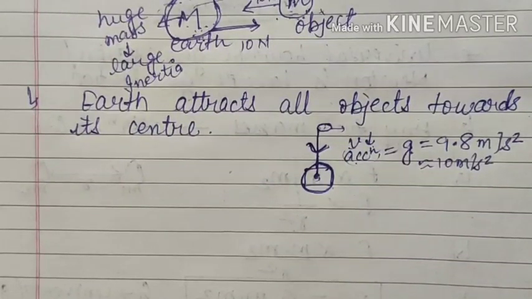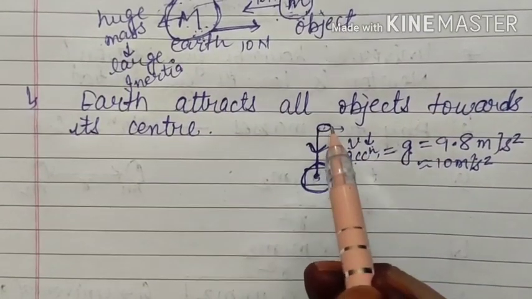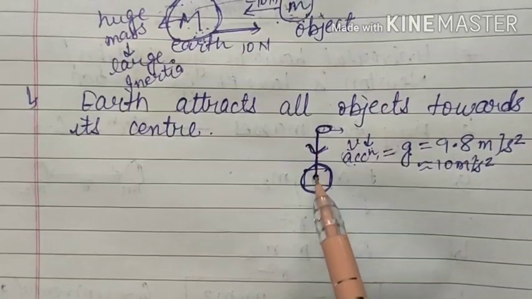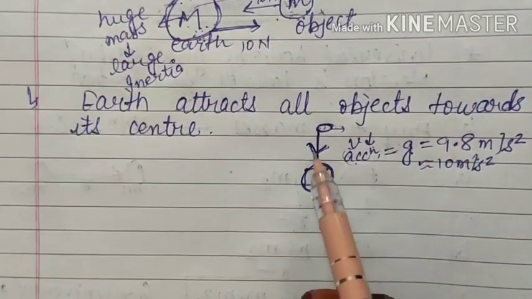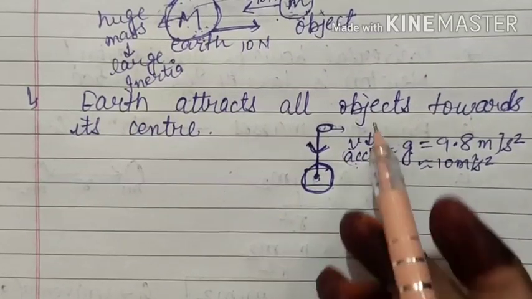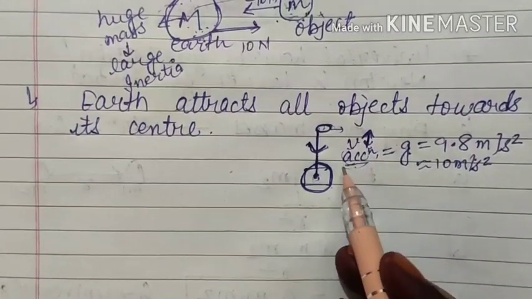Please don't vary the value. If it is mentioned in the question 9.8, that means you must take 9.8. No doubt it will increase some calculation problems, but still we will take it 9.8 only. So what we are saying, if any body freely falls from a height, then it does not move with a constant velocity, but its velocity continuously increases, and that increase in velocity will produce acceleration.